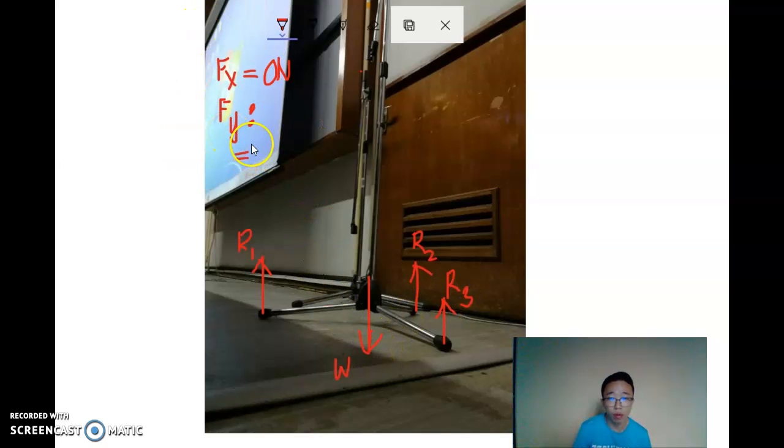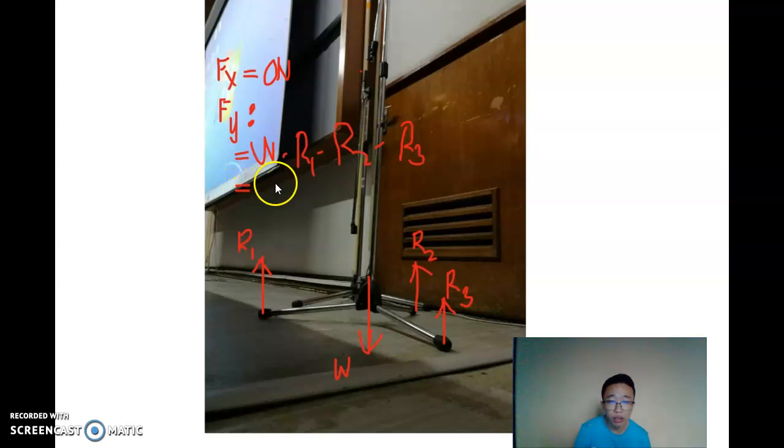To sum them up, the weight has to minus the first reaction force, the second reaction force, and the third reaction force, and that actually equals 0 again. So we can consider this microphone stand in static.